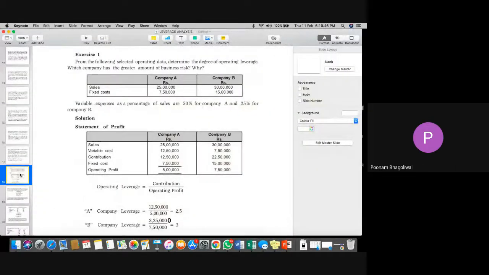Please explain how this contribution came. I am not able to understand. Contribution is sales minus variable cost. Sales is 25 lakh and variable cost is 50% of sales for company A. So 50% of 25 is 12.5. Similarly for B, it is 25% only. So for 30 lakh sales, 25% is 7.5 lakh. So the contribution would be 22.5 lakh. Clear?